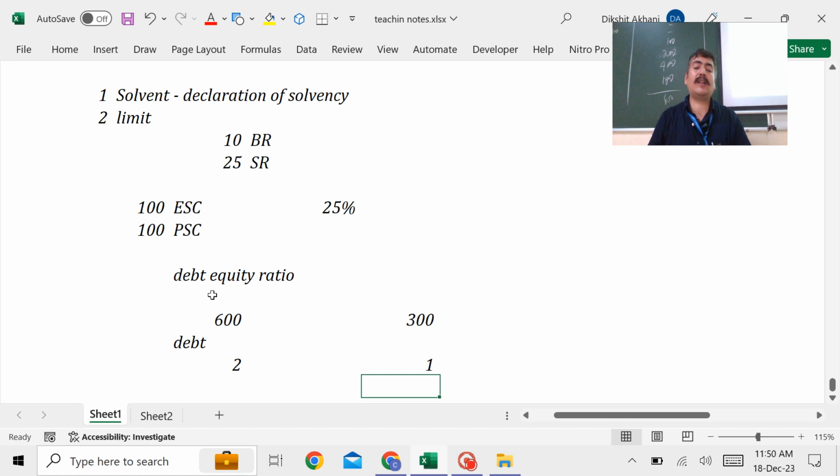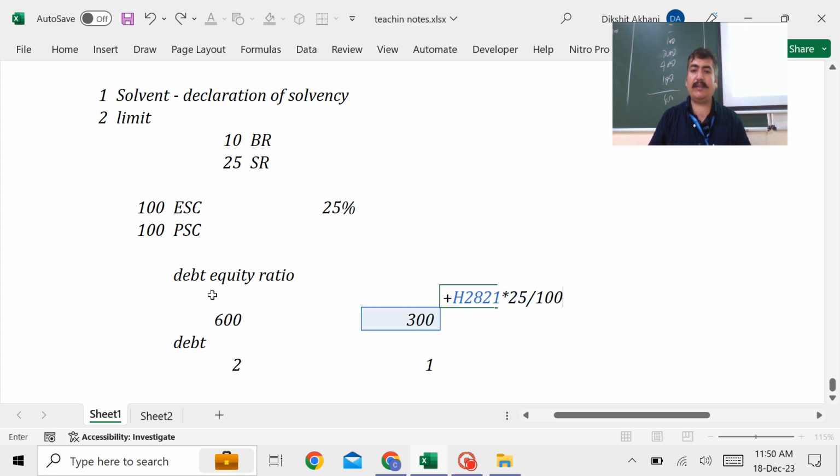But try to understand, if I go for buyback, 25% is allowed in a year. So 300 crores multiplied by 25 divided by 100 comes to how much? 75 crores. Now, if I withdraw 75 crores from my own capital, what will be the new balance of the capital?